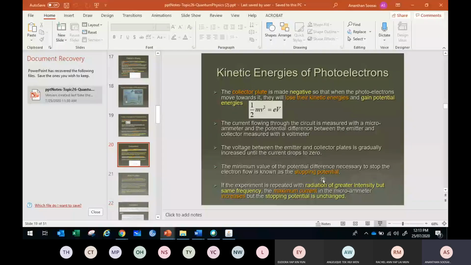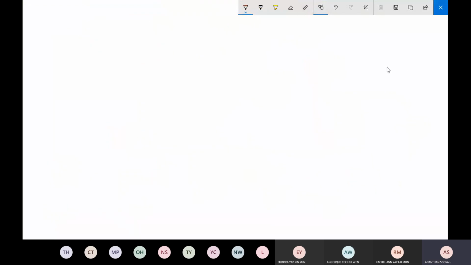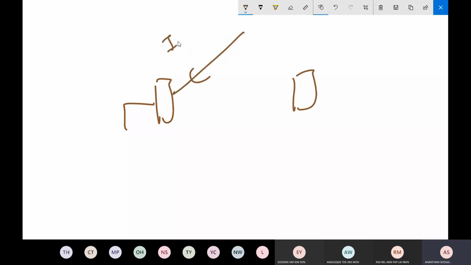You have a plate here. The intensity was constant, and the frequency is raised. What will happen to Vs and the photocurrent?